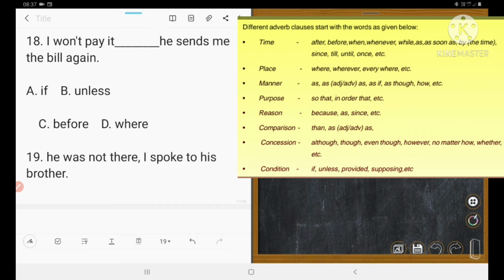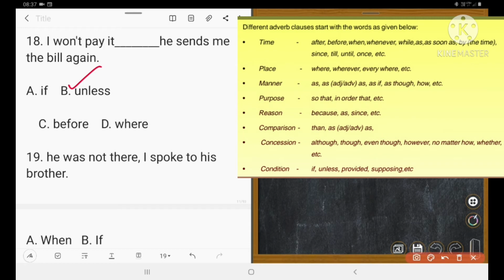A if, B unless, C before, D where. Unless means jodi nahi. So 18 is equal to B, that is unless. I won't pay it, ମୁଁ ଏହା ଦେବି ନାହିଁ. Unless he sends me the bill again. ମୋତେ ଯଦି ବିଲ୍ ନ ପଠାଉଛି, ମୁଁ ଦେବିନି.